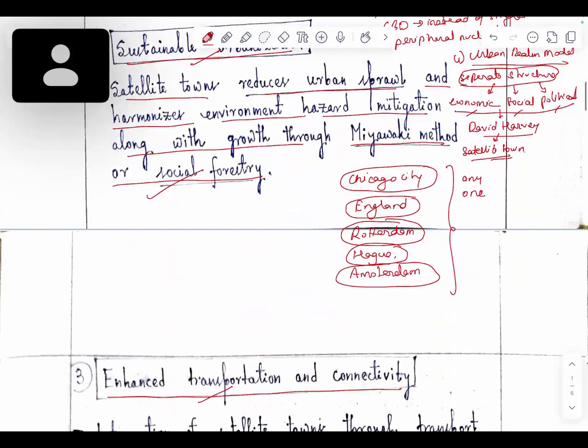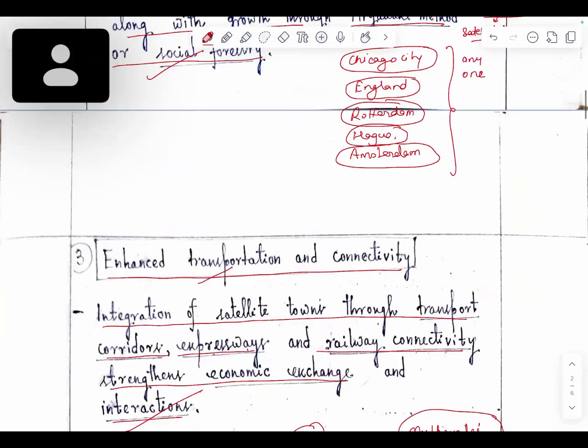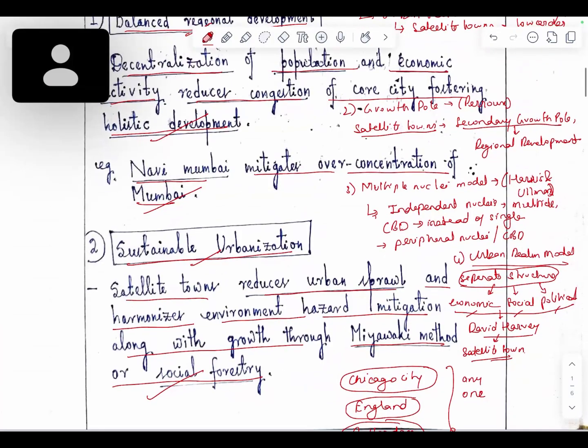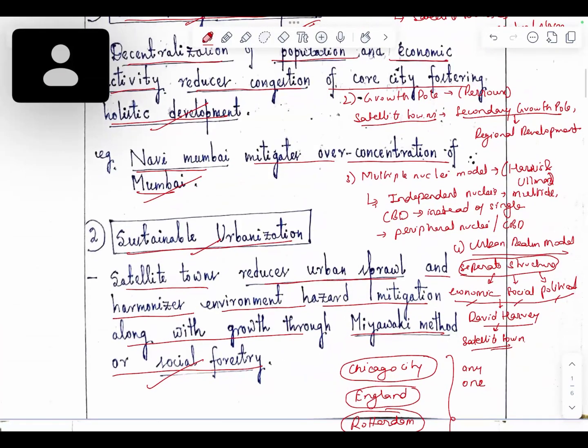These models I've read. Urban Realm model, I'm hearing for the very first time, by David Harvey. I've read about David Harvey, but the Urban Realm model, I need to look up. What is it? You can look it up here. Actually, within the urban structure, we have various types of structuralism aspects. This structuralism is related with the urban realm, how this urban realm is being formed, that there is differentiation.